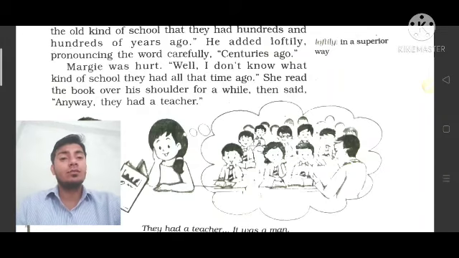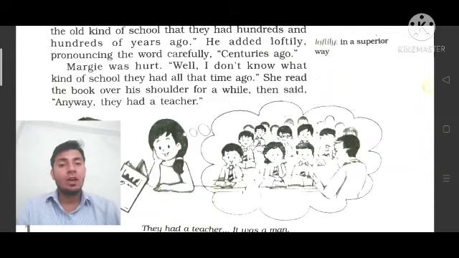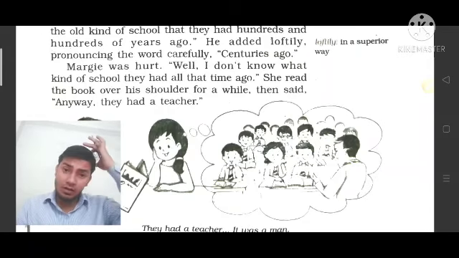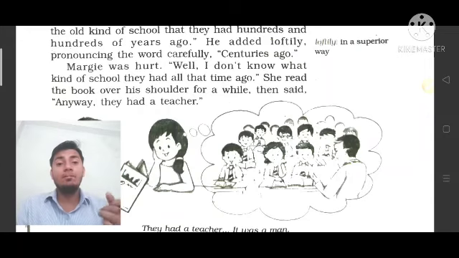Margie was hurt, hearing this she was hurt. Well, I don't know what kind of school they had all that time ago. After that Margie said that I don't know about these kinds of schools that are very primitive, that were found in the past. So Margie was hurt. Hurt means she was surprised, you can say, because she never heard about this type of school.